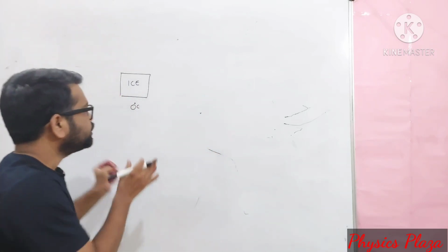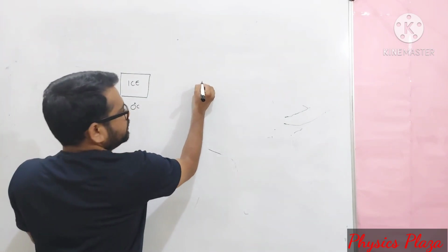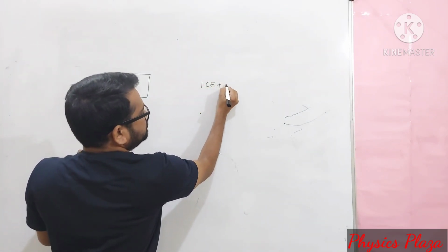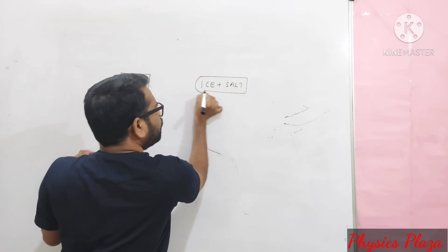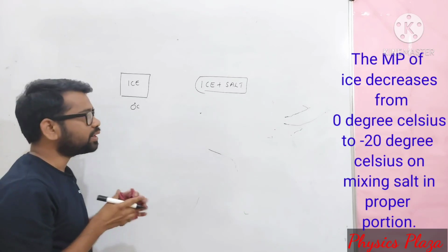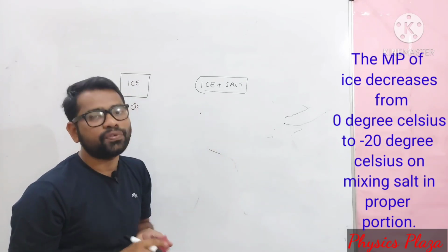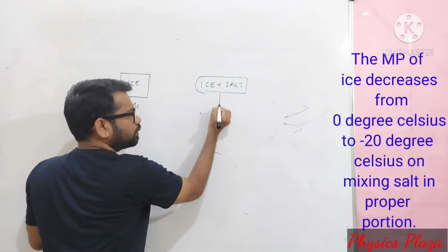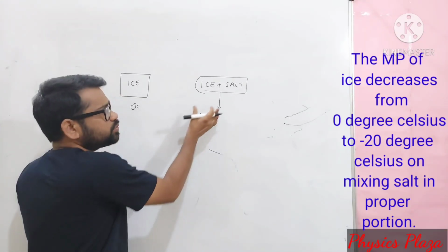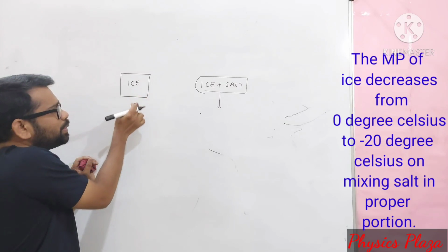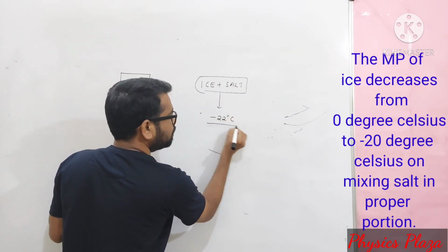So what happens when ice is mixed with the salt? Usually ice melts at 0 degree Celsius, whereas when you mix ice with the salt, this combination produces more cooling effect. In fact, we can call this a freezing mixture. This principle is used in the making of kulfis. Due to this, instead of ice melting at 0 degree Celsius, it melts at minus 22 degrees Celsius.